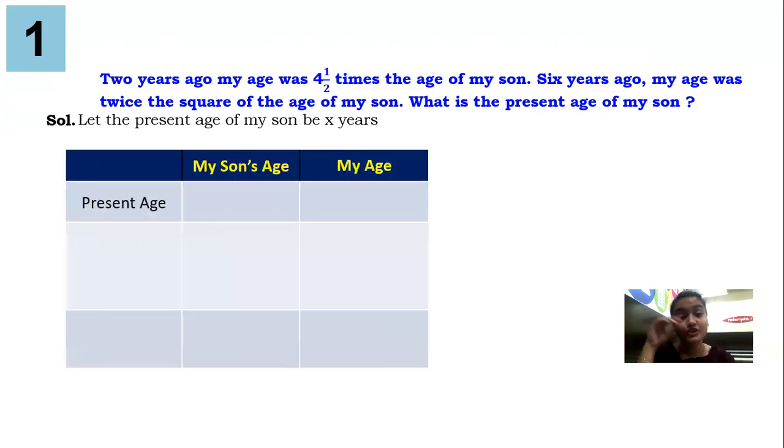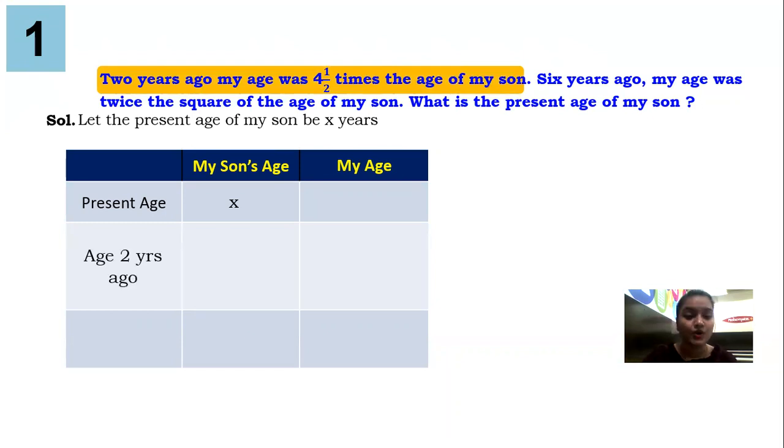Now guys, here two things are there. My son's age and my age. My son's age is considered as x. My age, no idea. Now something is given in the condition: 2 years ago, my age was 4.5 times the age of my son. Today my son's age is x.